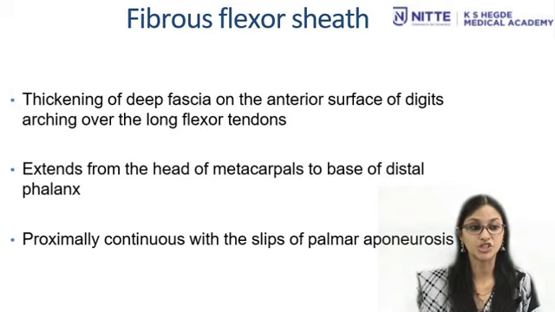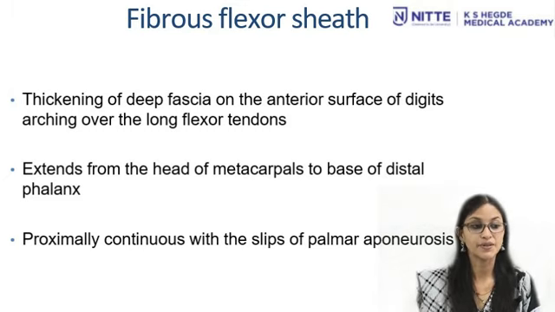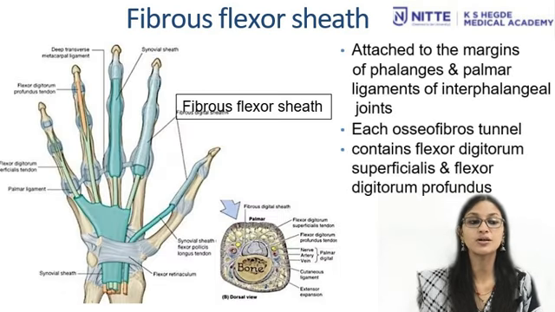The fibrous flexor sheath, which is a modification of deep fascia, is a thickening of deep fascia on the anterior surface of digits and arching over the long flexor tendons. It extends from the head of metacarpals to base of distal phalanx, proximally continuous with the slips of palmar aponeurosis, attached to the margins of phalanges and palmar ligaments of interphalangeal joints. So each osseofibrous tunnel contains the flexor digitorum superficialis and flexor digitorum profundus tendons.